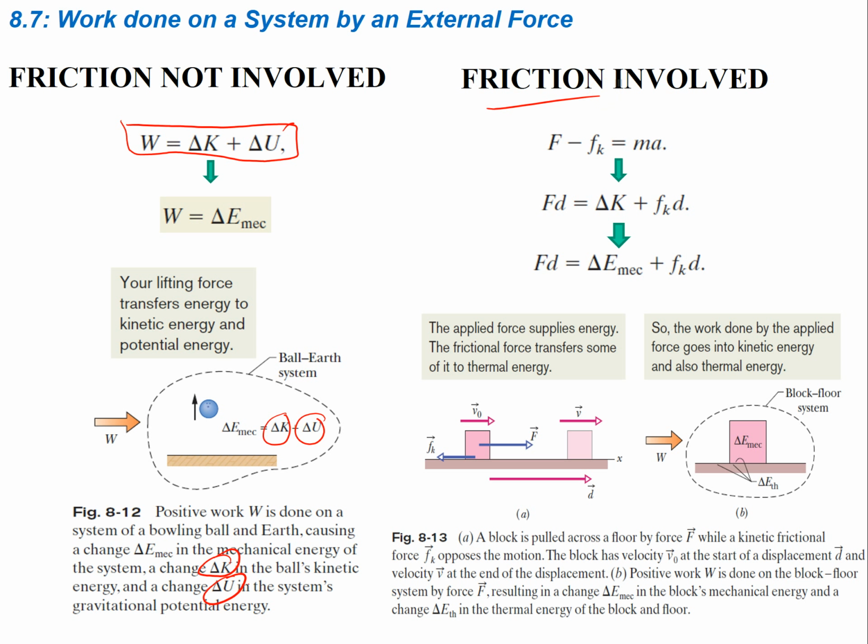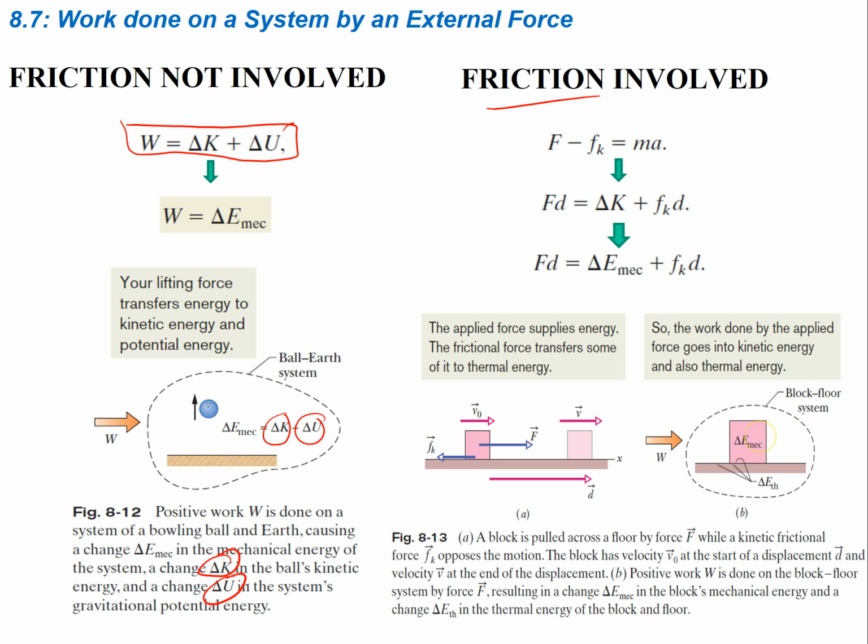All right, so now let's look at the friction involved scenario. So if you do have friction, let's go ahead and read the caption down here so we understand the situation. It says in the first picture here, a block is pulled across a floor by a force F while a kinetic frictional force f_k opposes that motion. So you have a block being pushed across the floor with some applied force, and we know that the kinetic frictional force is going to be going against motion, so that'll be to the left. The block has some velocity v naught at the start of the displacement, d, and some velocity v at the end of the displacement. Right, and that's shown here.